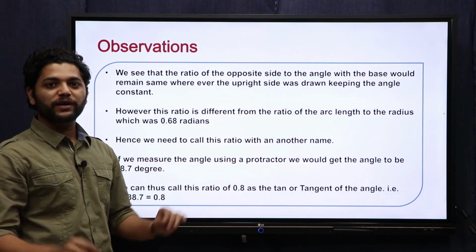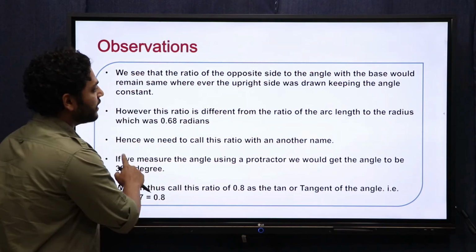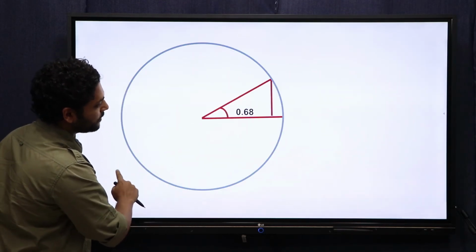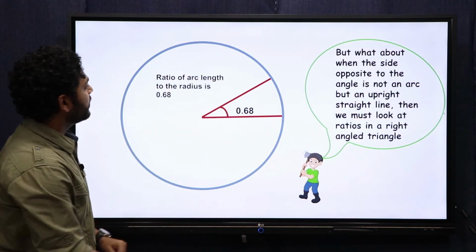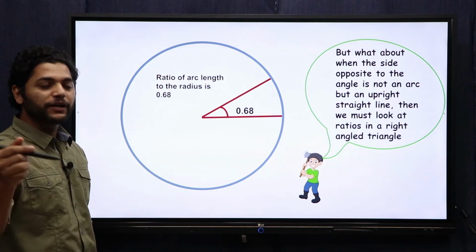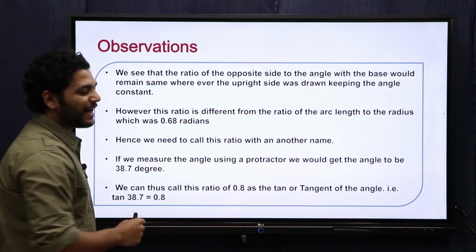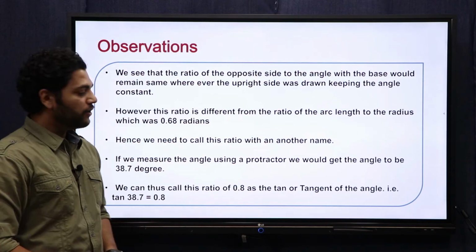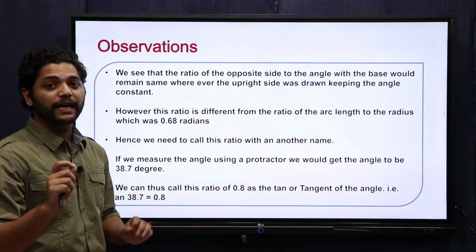However, this ratio is different from the ratio that we got in case of a circle. Let me just go back and show you that. Here, when I had the curved circle, this one, here I assume that this angle is 0.68. Now the new ratio is 0.8, right? So this 0.8 has to have a different name, right? We have to have a different name for this angle.